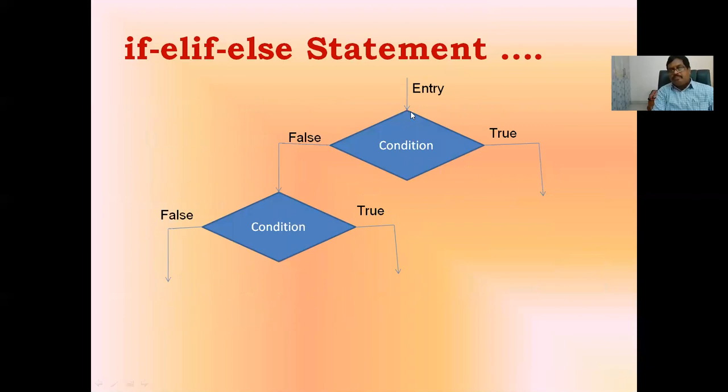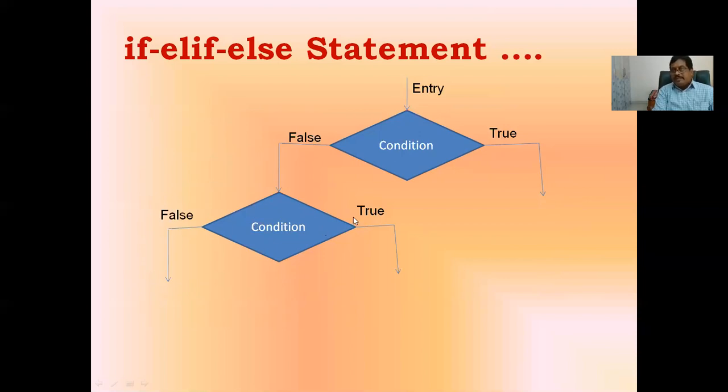See here, first of all, it is going to check this condition. If the condition is satisfied, it comes here and executes whatever statements are there. If the condition is not satisfied, meaning it is false, it comes here. Another condition is going to be checked.